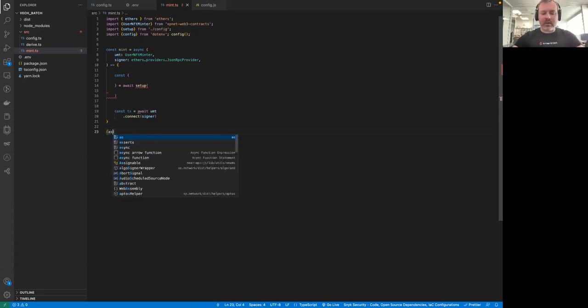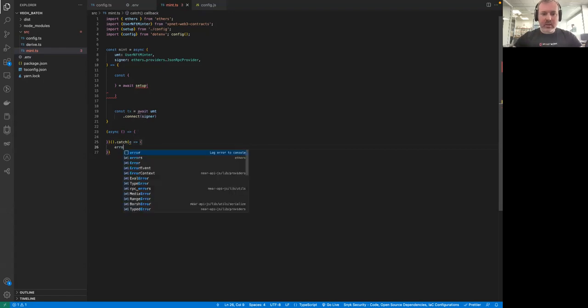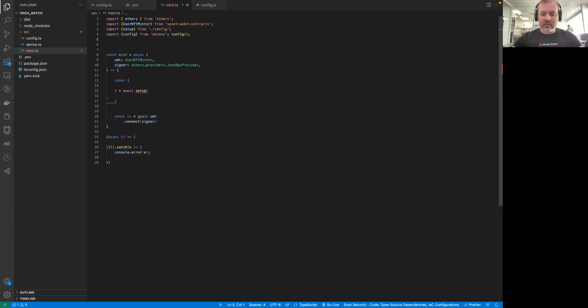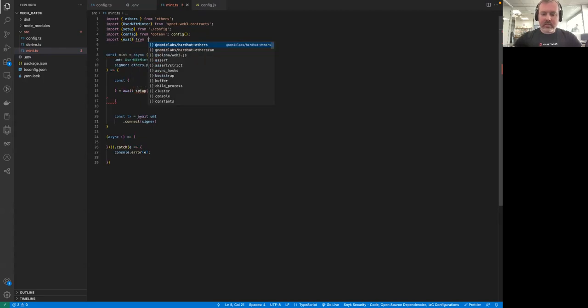But let's actually do it here. Let's also create an anonymous asynchronous function here, like so. Let's also call this function immediately. Let's make sure that if any errors occur, we immediately catch those errors. Actually, we'll just write the error in the terminal and we will exit. So in order to exit, we can import this exit from process.